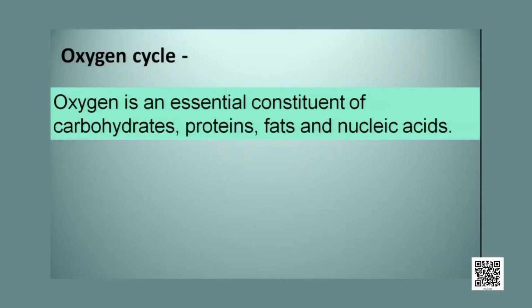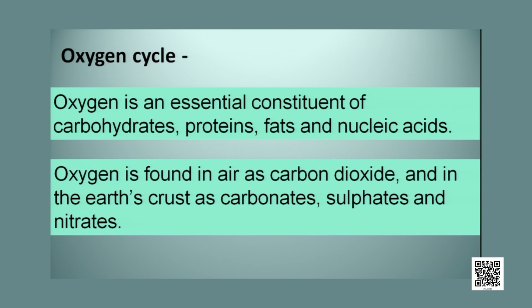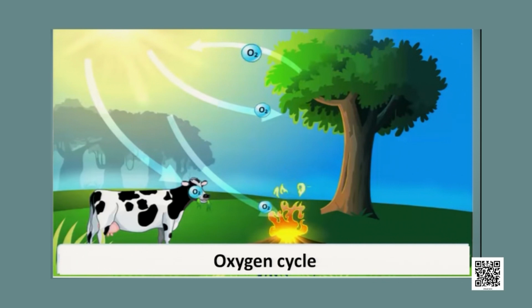Like carbon and nitrogen, oxygen is also an essential constituent of carbohydrates, proteins, fats and nucleic acids. All these are very important compounds in the living world for living forms. Oxygen is found in air as carbon dioxide and in the earth's crust as carbonates, sulfates and nitrates. And we will see how the oxygen cycle occurs.